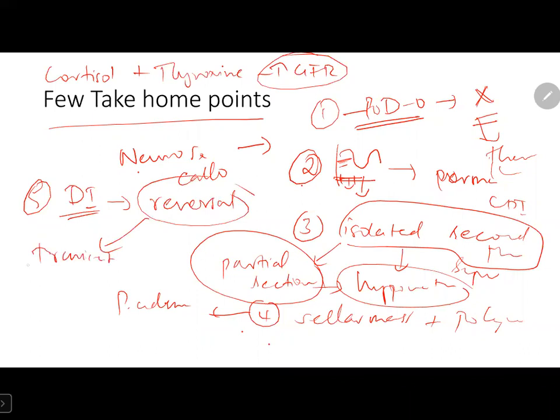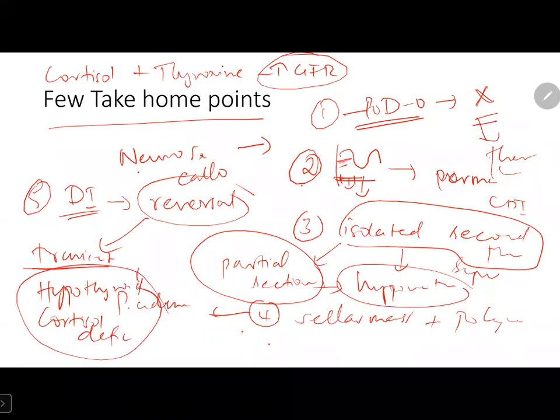But if the patient is developing hypothyroidism, or cortisol deficiency, it can also reverse diabetes insipidus. So you should keep this in mind and check thyroid and cortisol levels when the patient is having reversal of diabetes insipidus. Thank you.